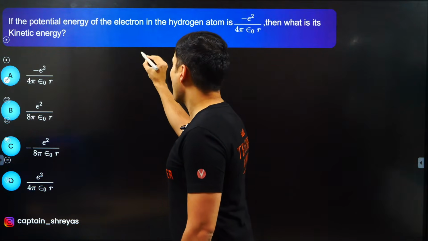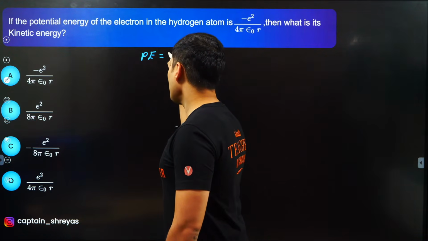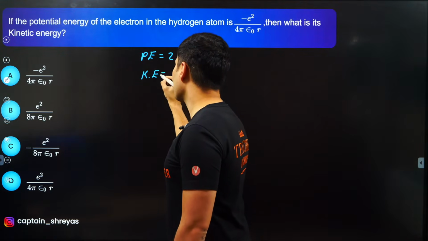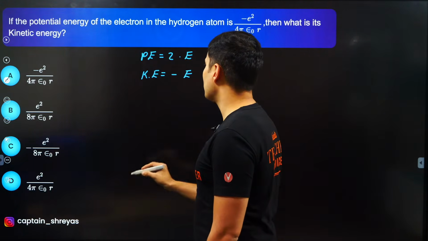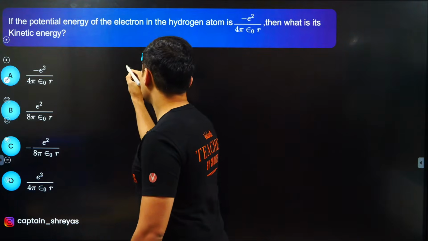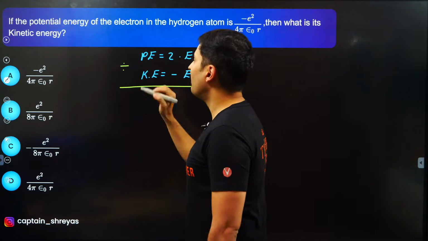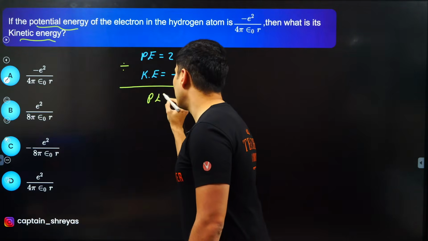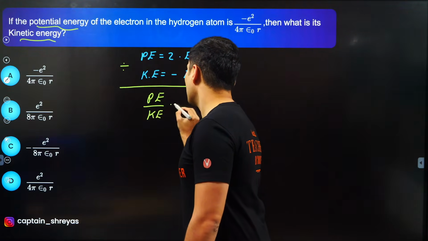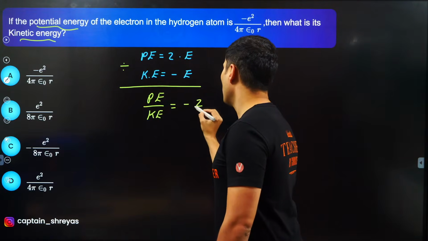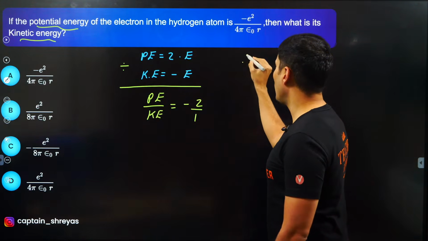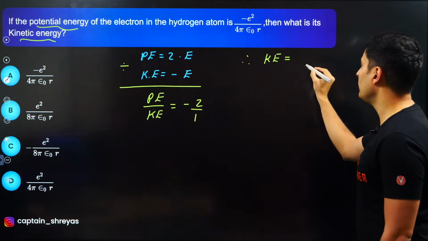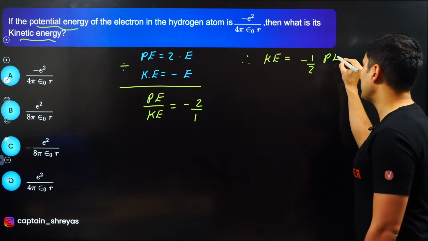What did I just tell you? Potential energy is 2 times of total energy, and kinetic energy is negative of total energy. Now you just divide these two, because I want to find the relationship between potential and kinetic. So potential energy by kinetic energy will be minus 2 by 1. That's it. So from this, what do I get? Kinetic energy will be minus 1 by 2 times potential energy.